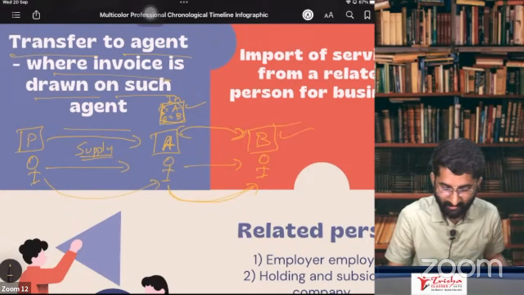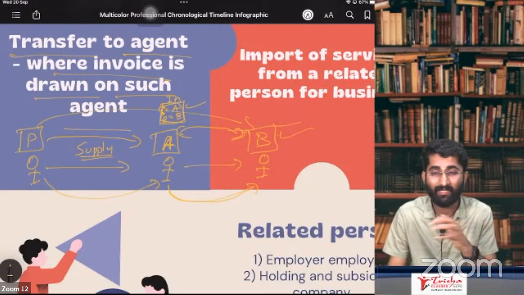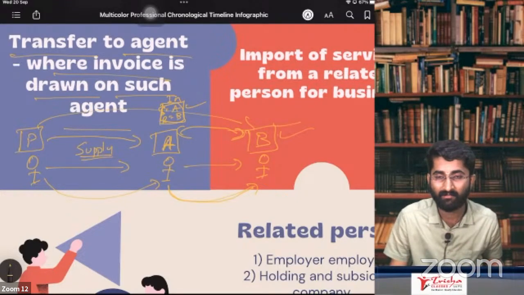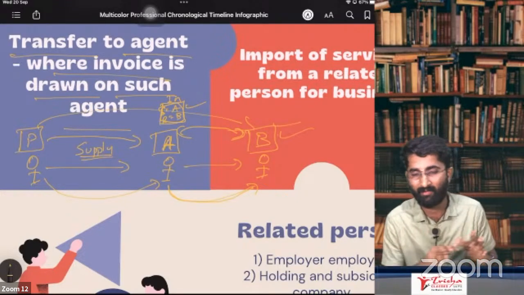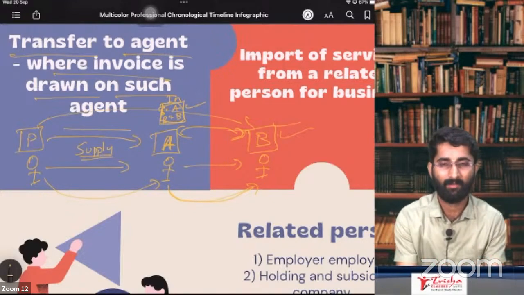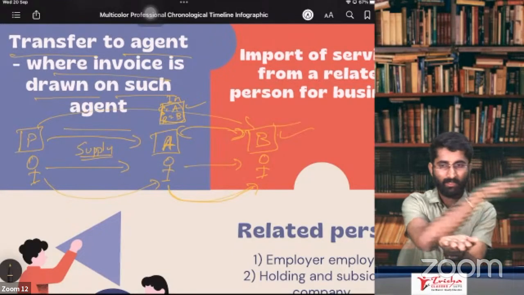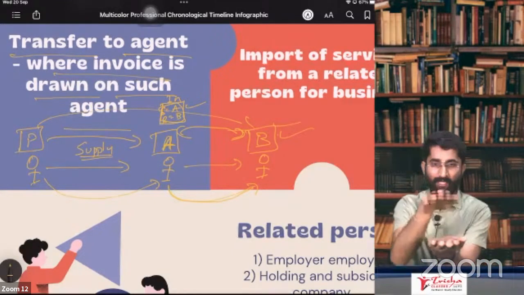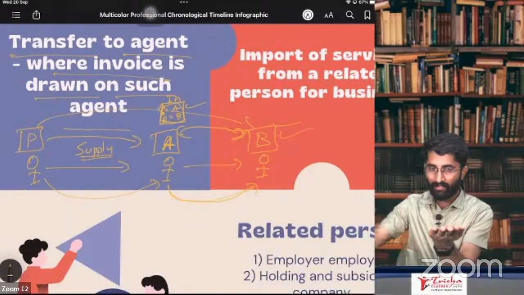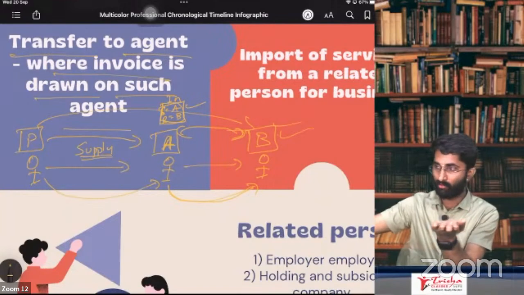In that case, the supply is between principal and the buyer, not between the agent. There is no transfer, there is no supply between the principal and agent. Now you must be clear. What is the clearing part here? To be clear, principal gave some goods to agent. Agent gave the goods to the buyer. Agent supplied the goods, transferred, sale of the goods from agent to the buyer.